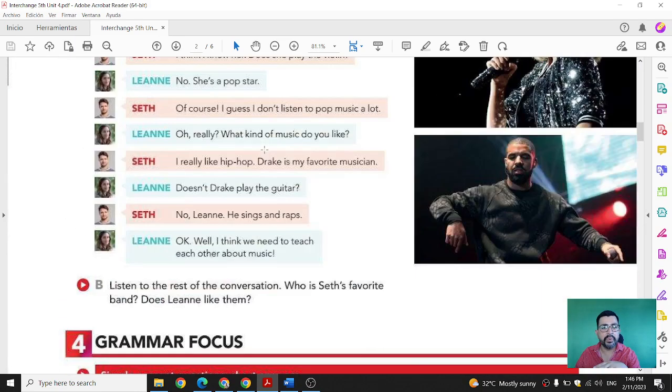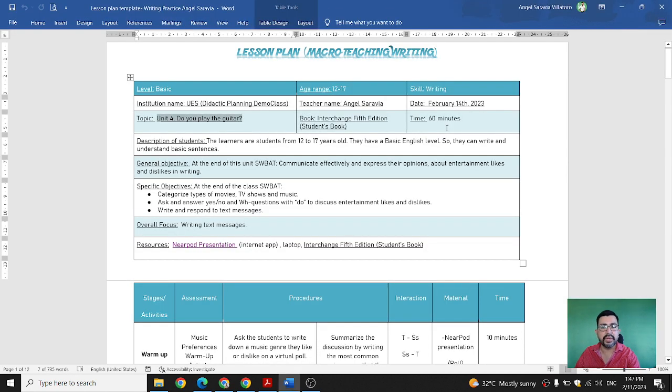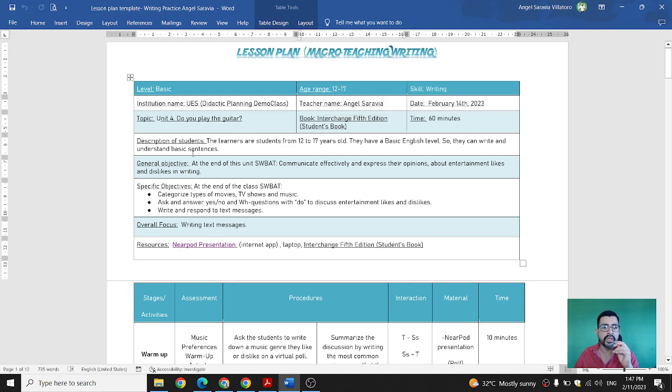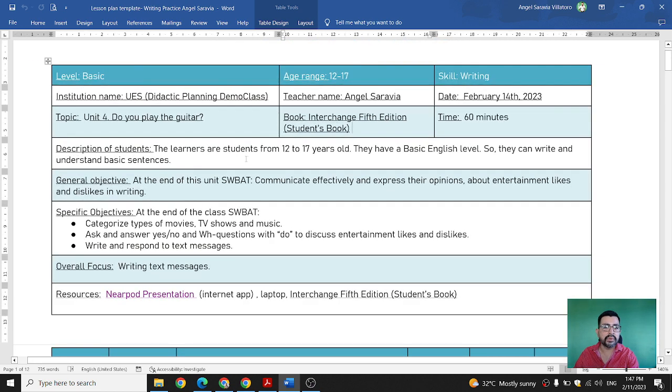If you check the book, we have a lot of activities, but in this case, because our class is going to be only 60 minutes, we're going to select only 4 activities, and these are the ones that we're going to be working on. As I mentioned before, this is the book that I selected, the Interchange 5th edition, or the student's book. Something really important to know is the description. The learners are students from 12 to 17 years old. They have a basic English level, so they can write and understand basic sentences.